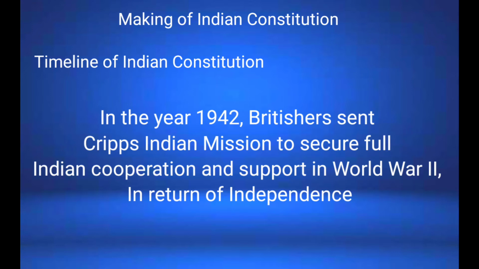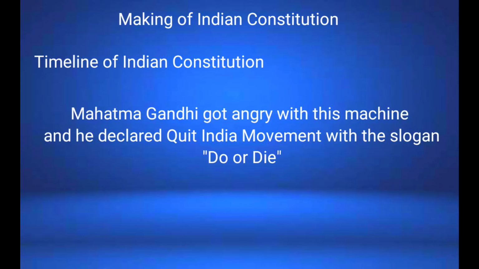It was sent to India in the year 1942, and they told Indians that they would provide independence and in return Indians had to support them in the war. Gandhiji got angry with this, and he said, whether you give independence or not, we are not going to fight for you in the war. He declared a movement known as the Quit India Movement, and the slogan given by Gandhiji was "Do or die." Gandhiji also called this mission a post-dated cheque, which would never get cleared.